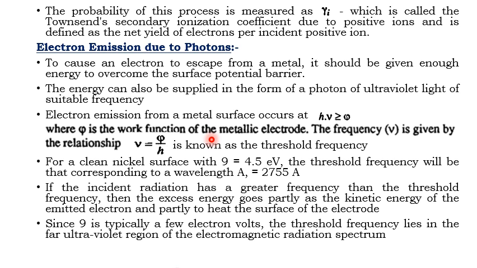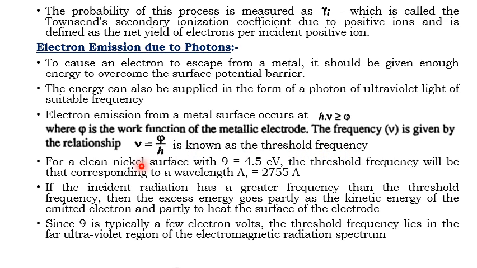metallic surface. Now this nu, the frequency of the incident light or radiation, is given as phi divided by h. Phi is again the work function, h is the Planck's constant. So this ratio is known as the threshold frequency.